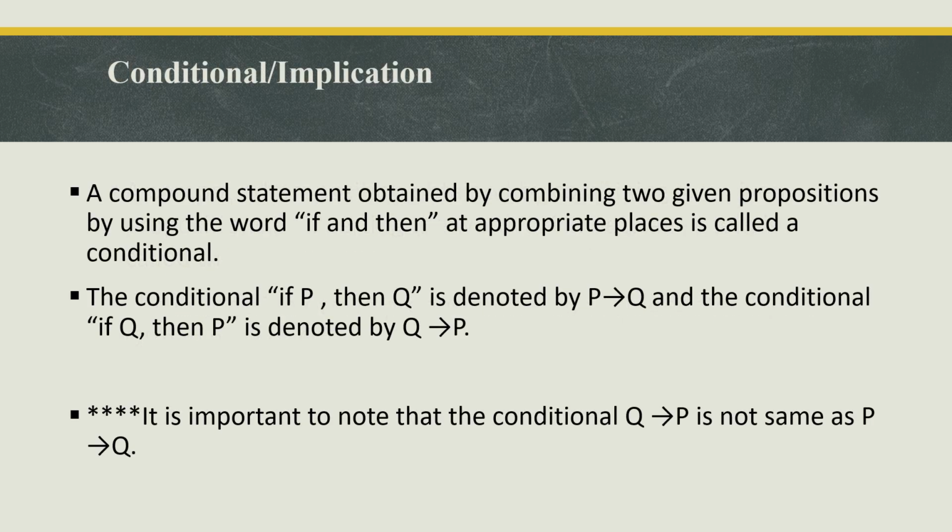Conditional or implication. A compound statement obtained by combining two given propositions by using the words if and then at appropriate places is called a conditional. The conditional if P then Q is denoted by P → Q, and the conditional if Q then P is denoted by Q → P. It is important to note that the conditional Q → P is not the same as the conditional P → Q.